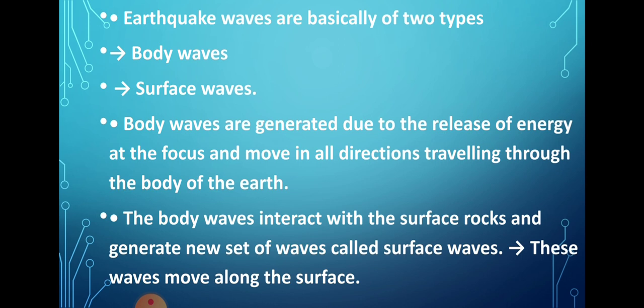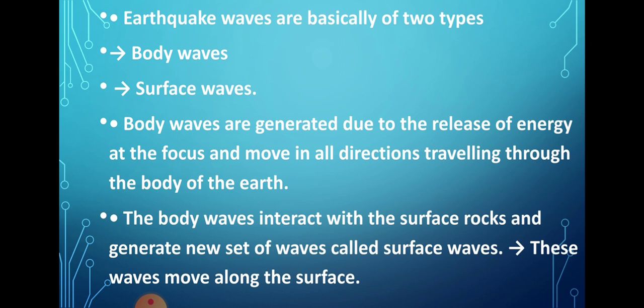Now in the focus, when the destruction or collision occurs, energy is released, and this energy moves in all directions, traveling through the body of the earth. When this energy moves in all directions through the body of the earth, it is called the body wave, because it is passing through the body of the earth only. In simple words, in the focus, due to the collision of the rock, the earthquake is created, and when the energy is released, it moves through the body of the earth, and that is called the body wave. Now what is the surface wave?